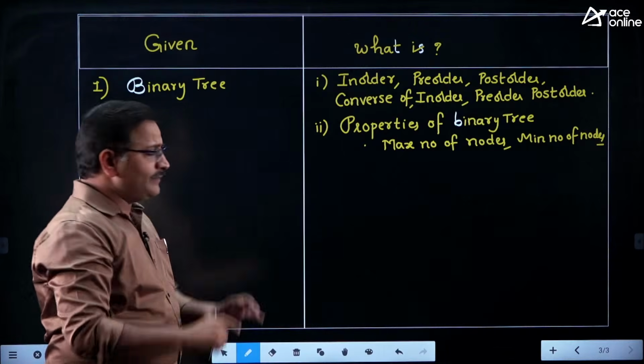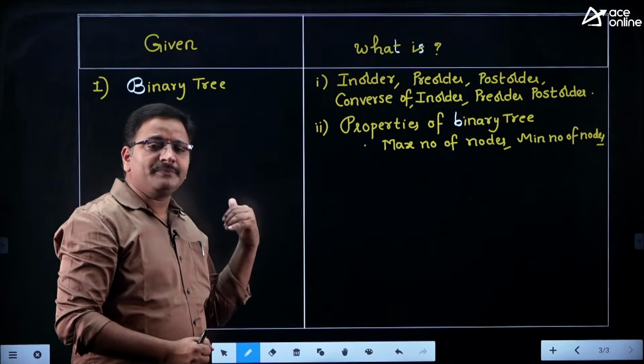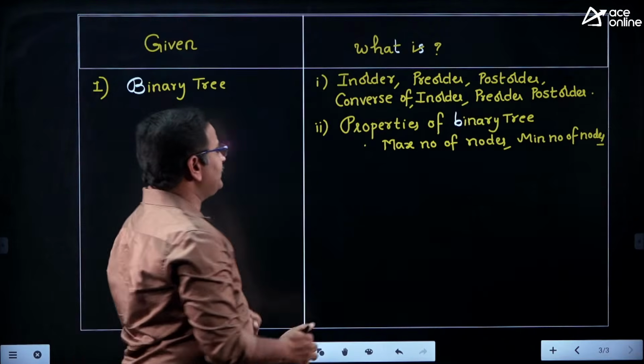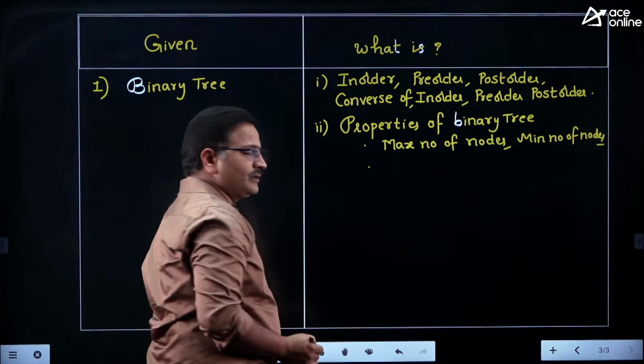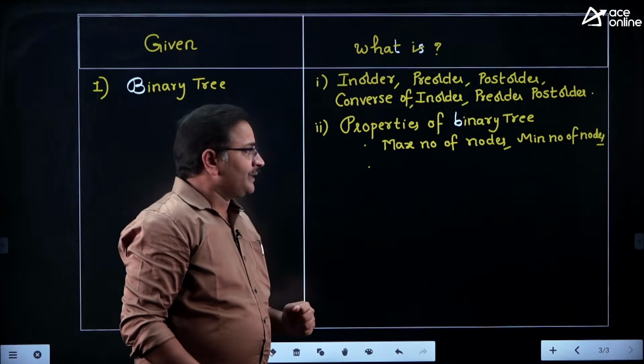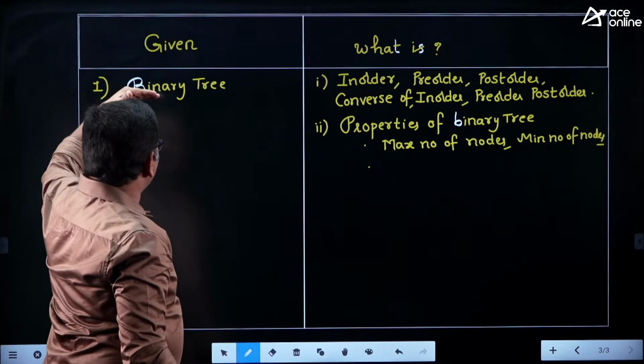right, friends? They will provide one binary tree. They will ask how many maximum number of nodes are possible, how many minimum number of nodes are possible, and also they will make the relationship between internal nodes and leaf nodes. Okay, so these are the two types of questions they are asking in binary tree, friends.